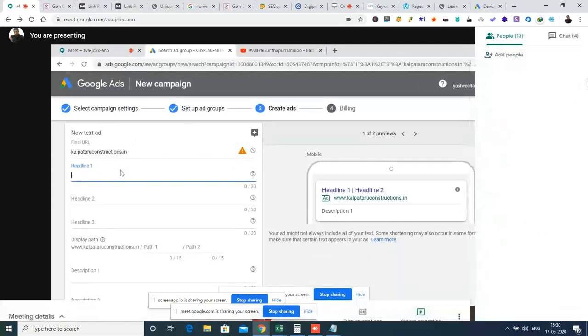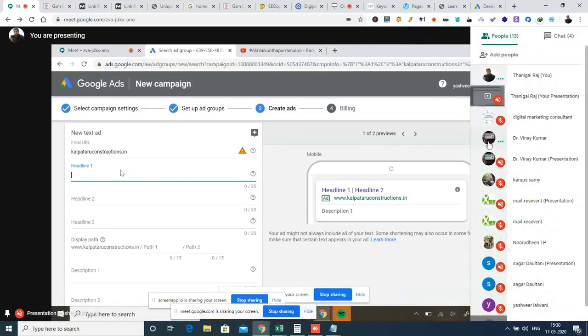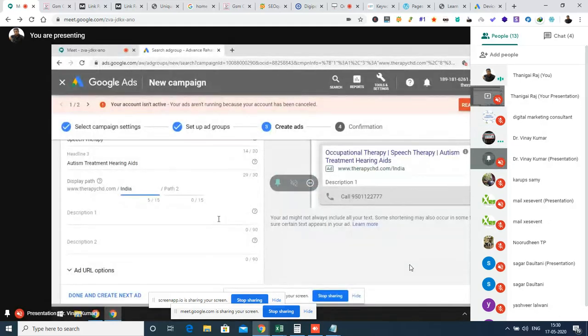Okay, I'm moving on to Dr. Vinay. Okay, Dr. Vinay, so here you can see the display path is the path which will be shown to the audience. The final URL is a URL where the audience will be coming to. Okay, so in the display path, what you had typed as path one is nothing but the keyword.